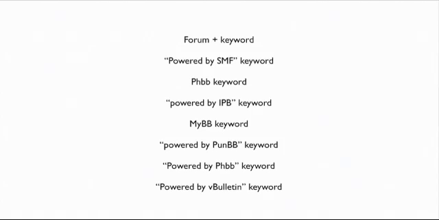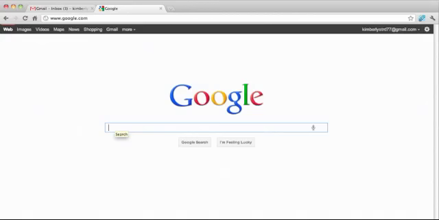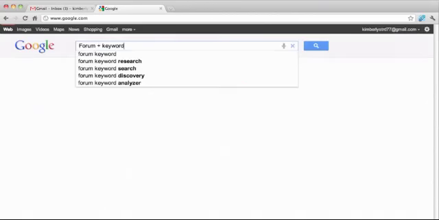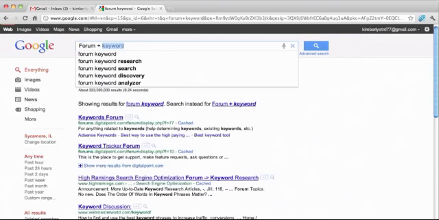Here's what the search queries look like. Simply copy and paste the first search query down below, and then paste it into google.com. We're just going to replace keyword with the keyword we're supposed to be searching for. In this example, we're going to use tomato garden.